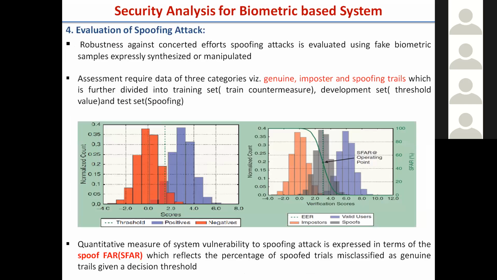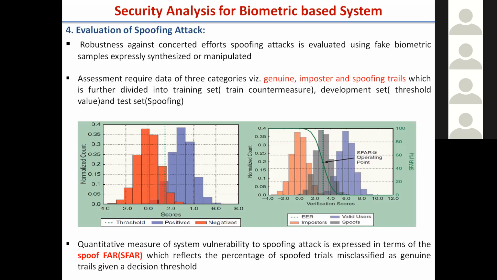Now, how do we measure spoofing, the evaluation of spoofing? When we evaluate any biometric-based system, benchmark databases are already available online, and you can register there, download them, and refer to the links given in the research paper.